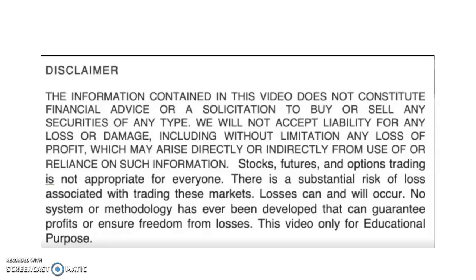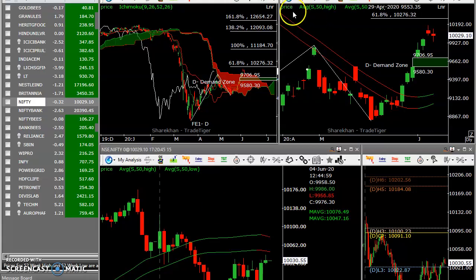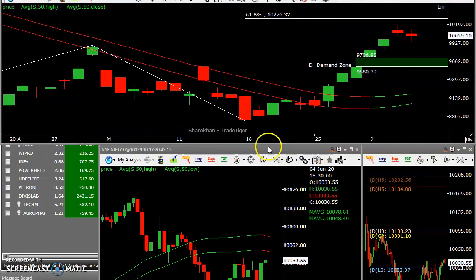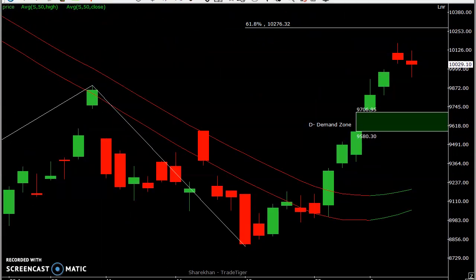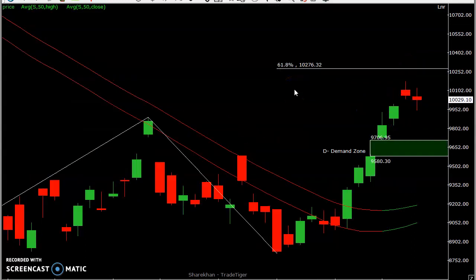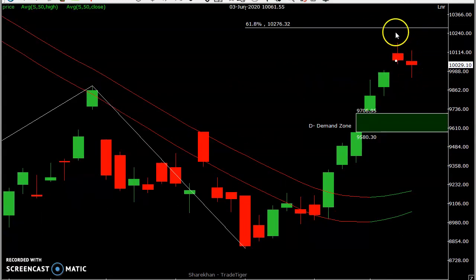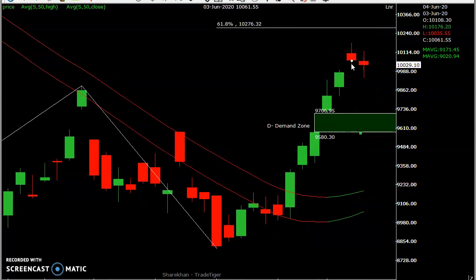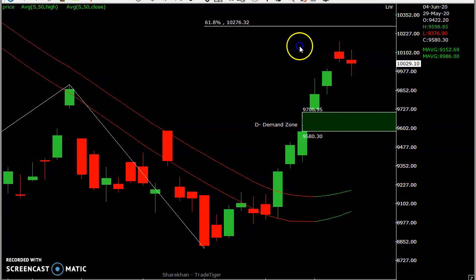Now straight away we'll go to the technical charts. So this is the Nifty daily chart. See, this is today's candle. If you observe this rally, yesterday I explained, this is the tough area to cross, the high of this candle, which is 10,176. So that is the biggest problematic area for the coming days.